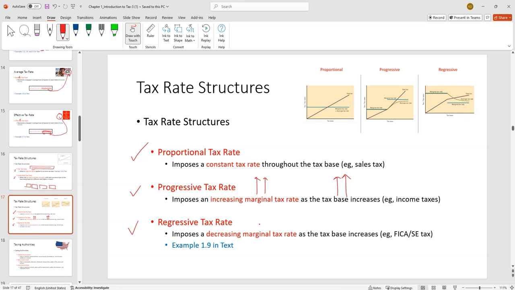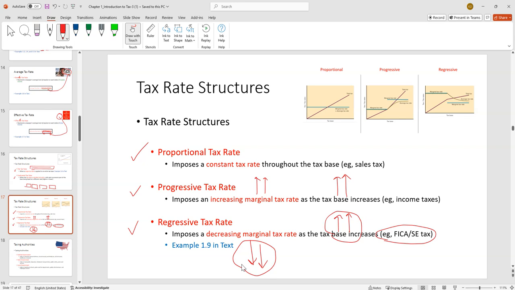Regressive is the reverse, right? As the tax base increases, the marginal tax rate decreases. One example was kind of FICA, or self-employment tax. This has a phase out, right? Once you hit roughly like 180, 200 grand, it changes every year. But at a certain point, once your income goes up beyond that amount, the tax just totally goes away. It phases out. And when we use these terms, it needs to be like what we're focusing on, right? If we're focusing on the tax base going up, that could give one outcome.